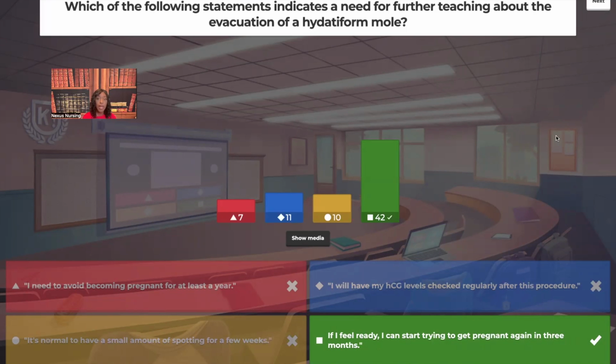Now let's talk about hydatidiform mole. Hydatidiform mole is a cluster of pregnancy-related cells. It is not a pregnancy. It's just a cluster of pregnancy-related cells. It is not viable. It has no organs. There is no heart. There's no liver. There's no spleen. There's no eyeballs. There is nothing. It is a clump. They look like little grapes. It is a clump of pregnancy-related cells.